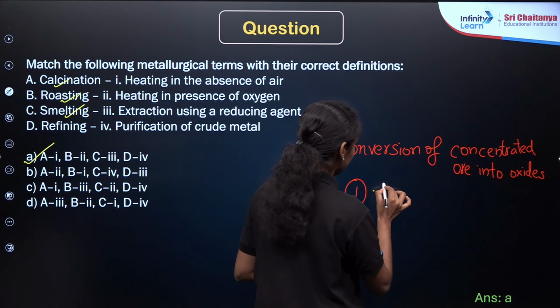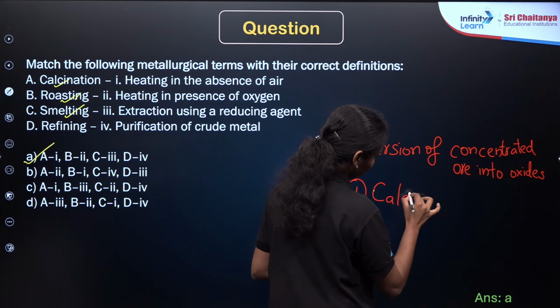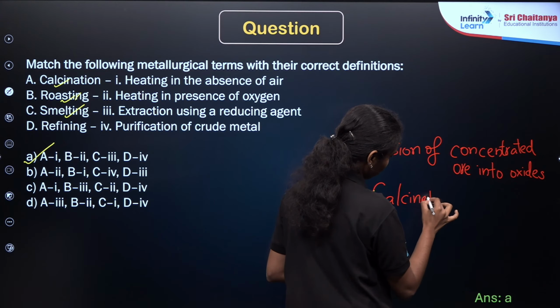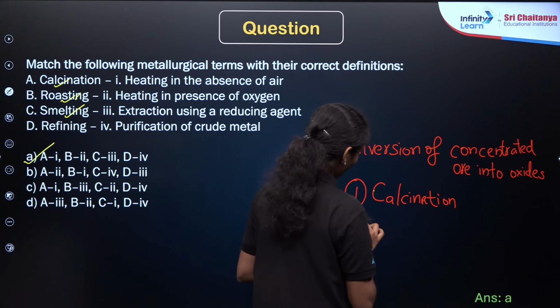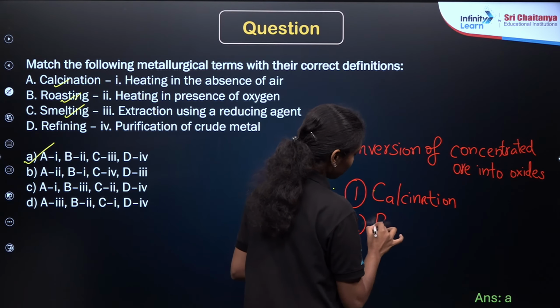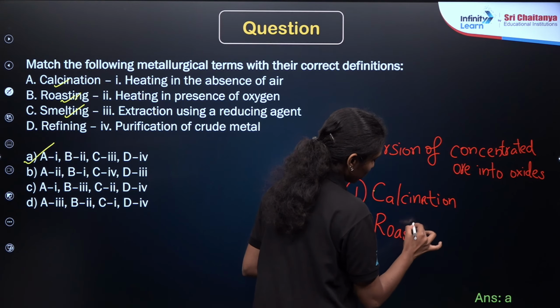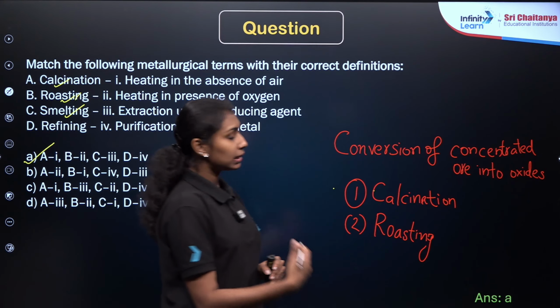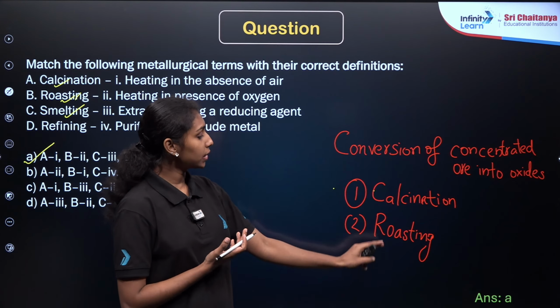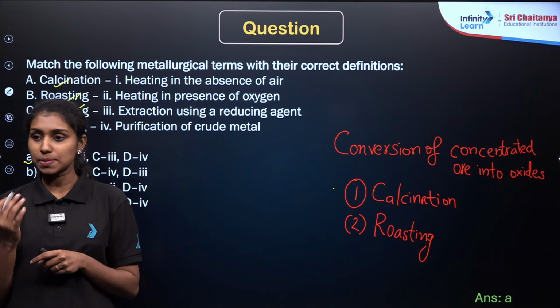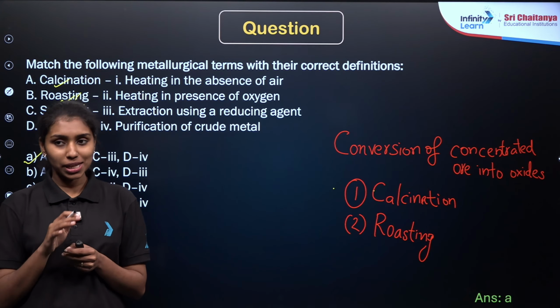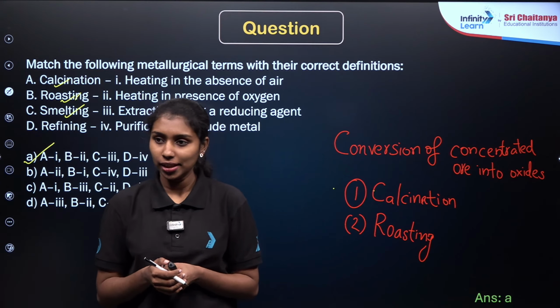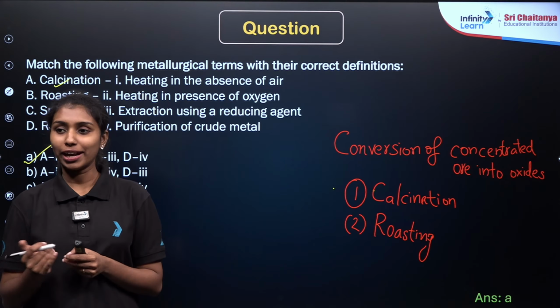First method is calcination, right? Second method is roasting. So what is the difference between these two methods? We are just heating the concentrated ores in presence of oxygen or in absence of oxygen, right? Yes, option A is the correct answer.